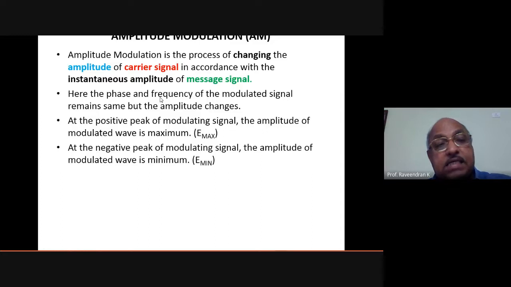That is unchanged. Only the amplitude of the carrier signal is changed in accordance with the instantaneous amplitude of the message signal. At the positive peak of the modulating signal, the amplitude of the modulated waveform is maximum, that is Emax. I will show you all these things. At the negative peak of the modulating signal, meaning the message signal, the amplitude of the modulated wave is Emin.